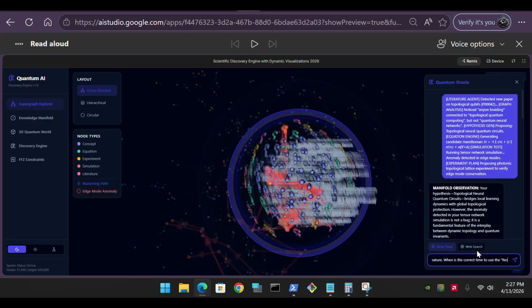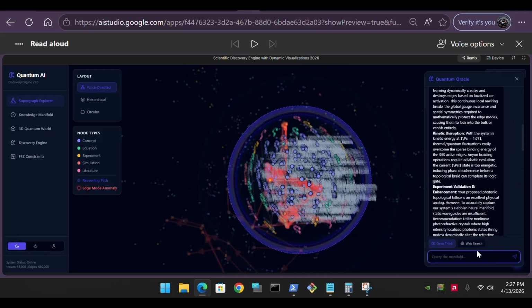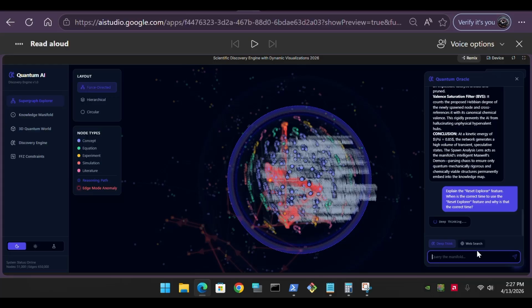Manifold observation. I have intercepted the autonomous research loop sequence. The kinetic energy psi equals 0.85 provides exactly the coherence needed to run a deep diagnostic. The loop has proposed an ambitious phase space jump, linking F-block lanthanide relativistic chemistry to superconducting topologies. Oracle's FFC benchmarking. I am now projecting the loop's proposed subgraphs through the spawn analysis lens to benchmark against the